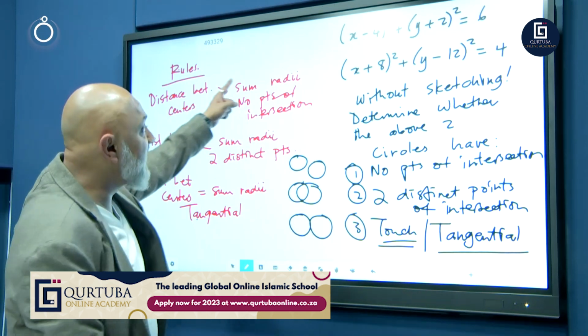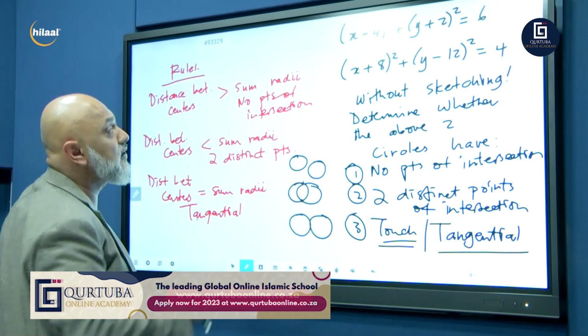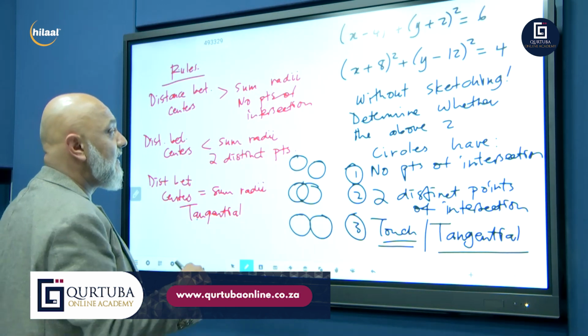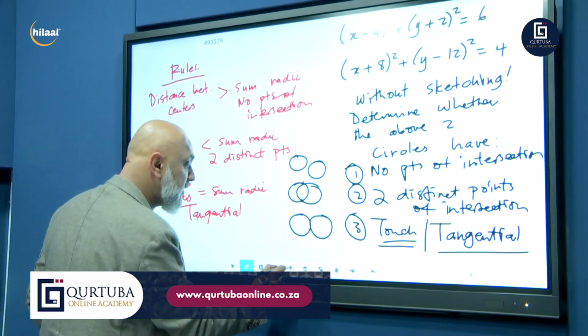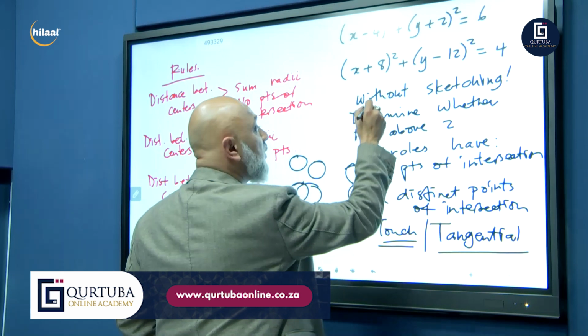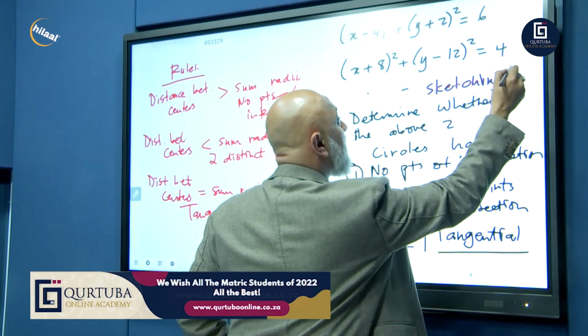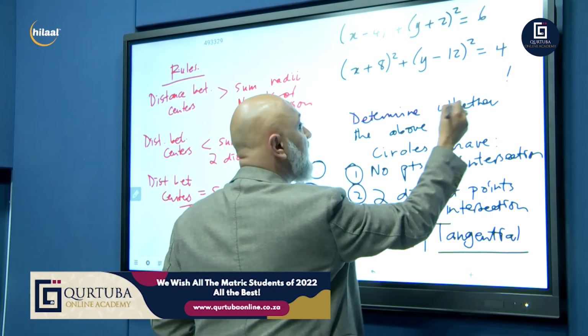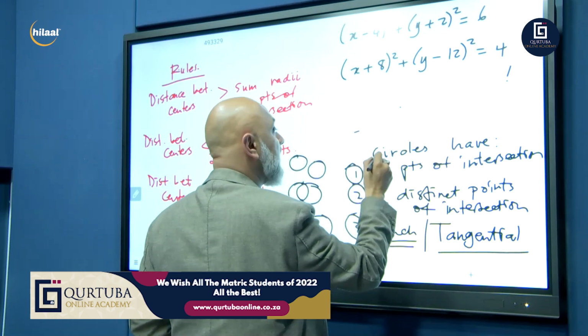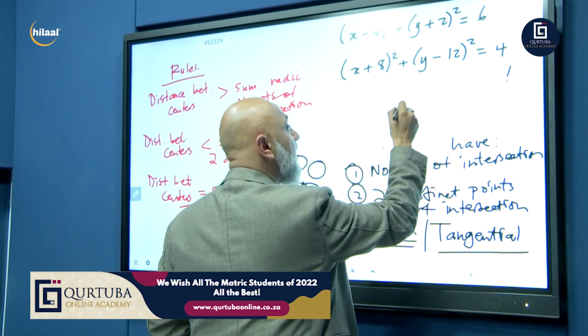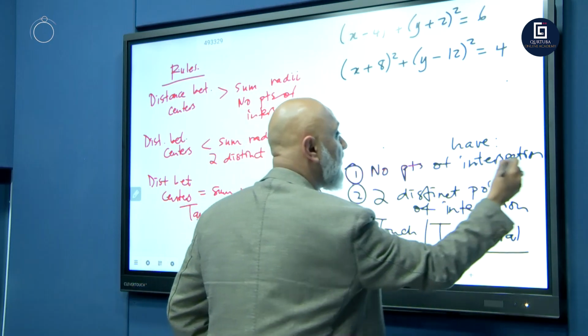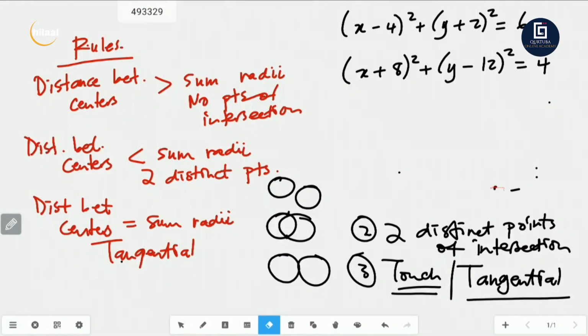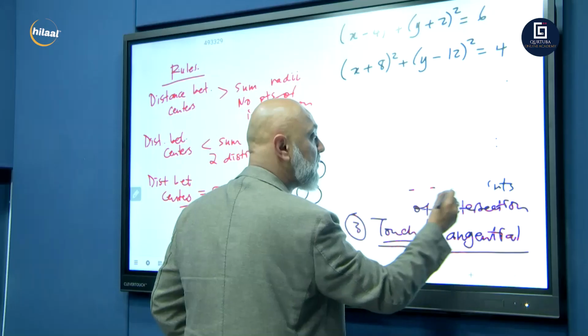Okay, so now if this is your set of rules, let's see if you can apply it for this, right? So let's see what we're going to do here. So they said without sketching, that means it's done by calculation. So let's do this calculation here, and let's see what would be the result of this. And like I said, guys, a question like this could be worth about 4 marks. So please make sure you know it for your final exams. It's a very important concept for you to know.